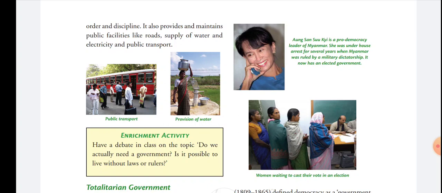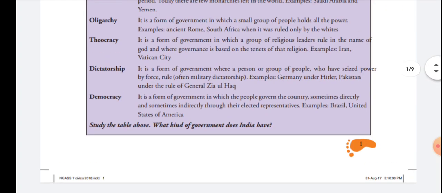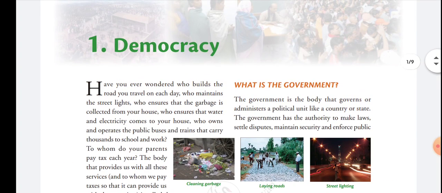So, what is government? A government is a body that governs or administrates a political unit like a country or a state. This is the meaning of government. So what is government? A government is a body that governs or administrates a political unit like a country or a state.